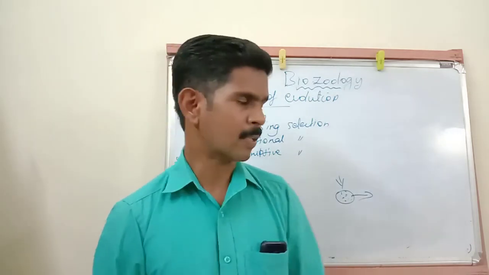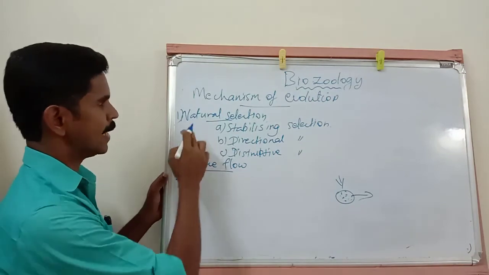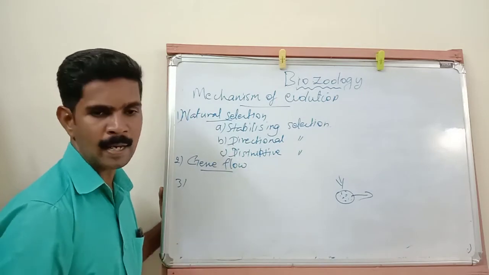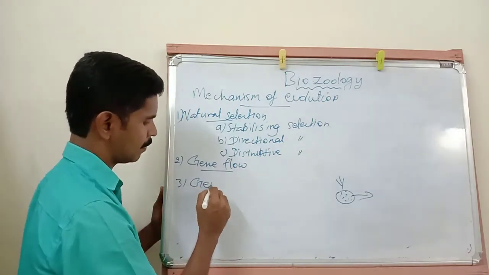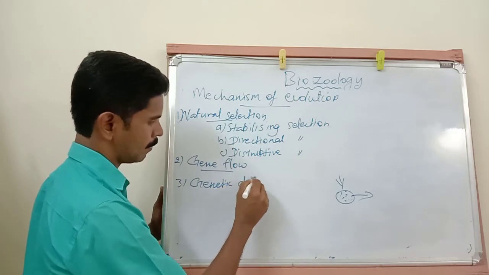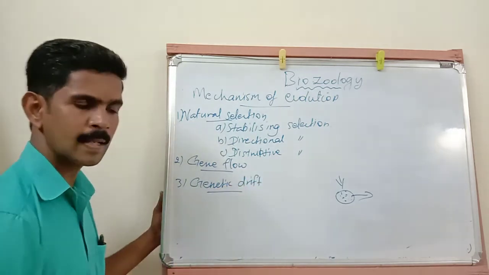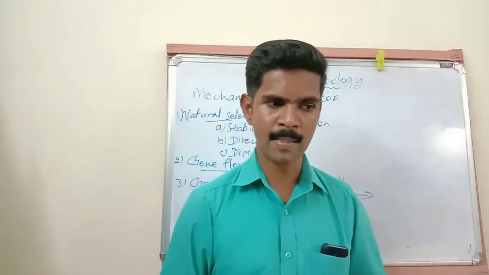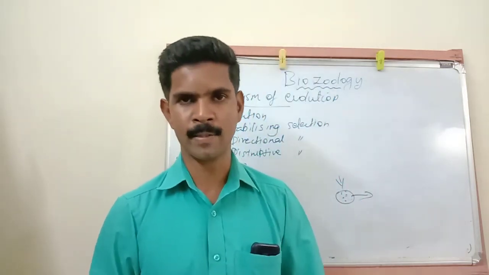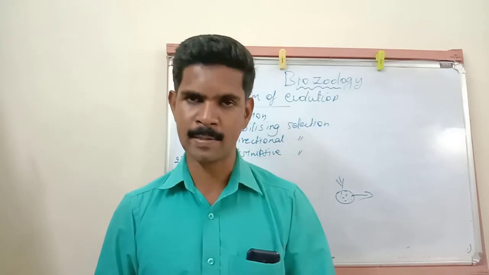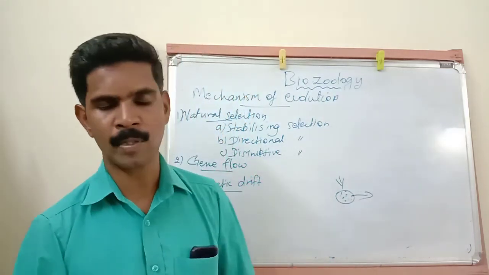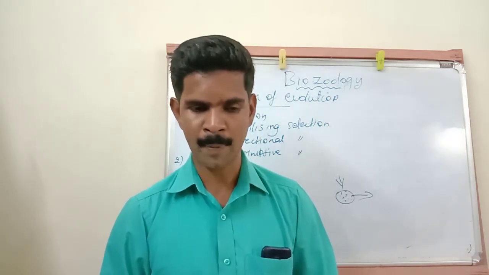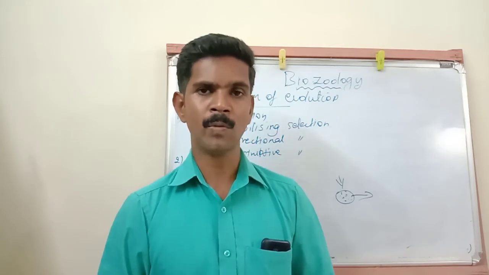So natural selection is the first force, the second force is gene flow, and the third one is genetic drift. This genetic drift is also known as the Sewall Wright effect, because it was explained by two scientists, Sewall and Wright. So this genetic drift is always called the Sewall Wright effect. Listen very carefully. According to this force,